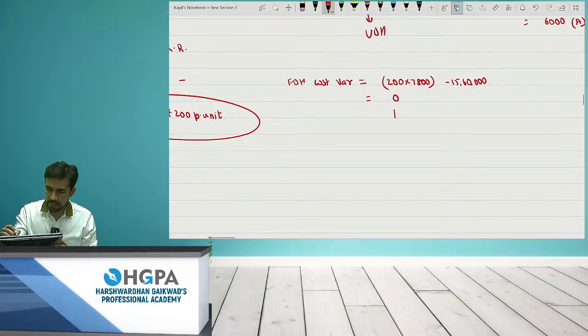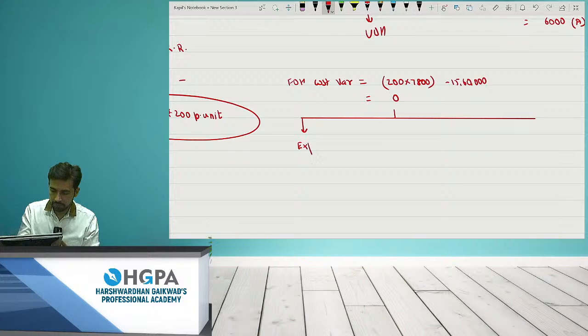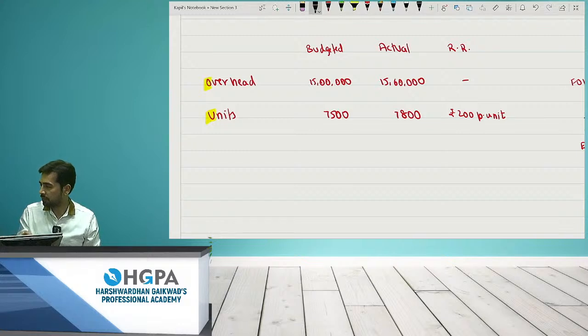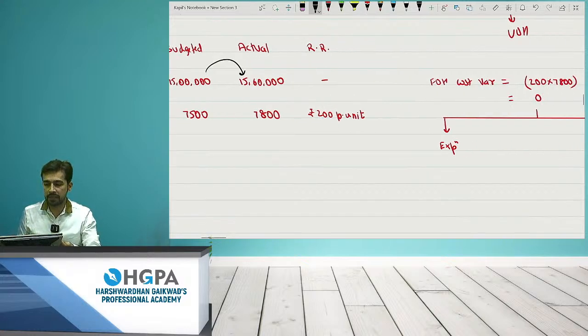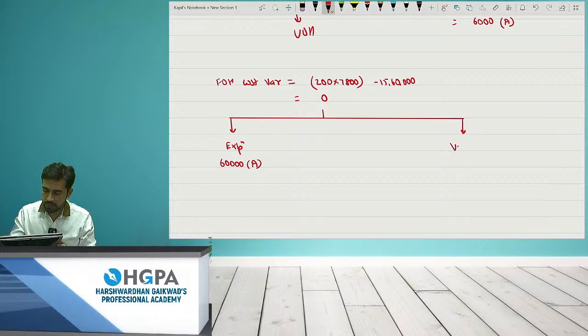Okay. Now, this is divided into two parts. The first part is expenditure. Expenditure is the easiest one, the very easiest one. How much extra did you spend? 15 lakh and 15 lakh 60,000. Can I say you have spent 60,000 extra? Right. So it is 60,000 extra you are spending, which is adverse. 60,000 is adverse, right? Obviously, the volume has to be 60,000 favorable because I have to match the answer as 0. 60 minus and 60 plus will give me the answer as 0, right? So volume has to be 60.